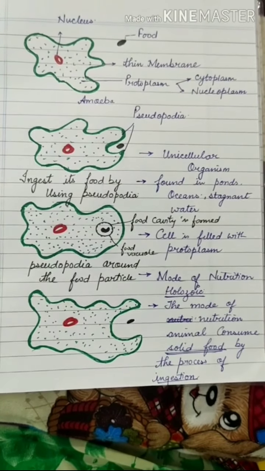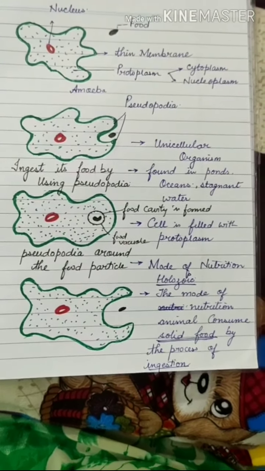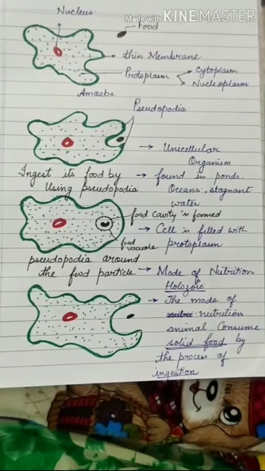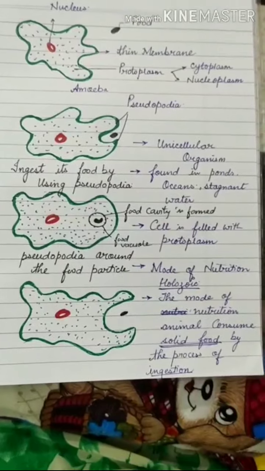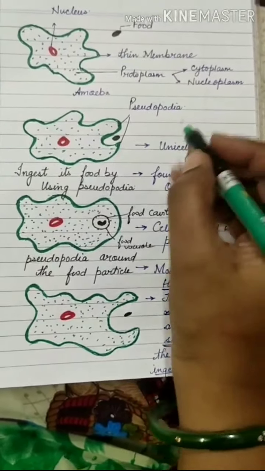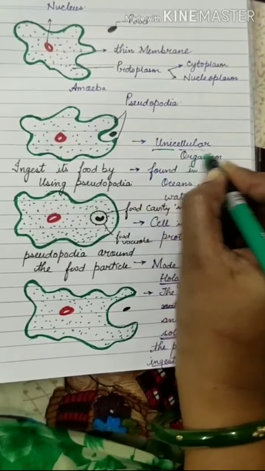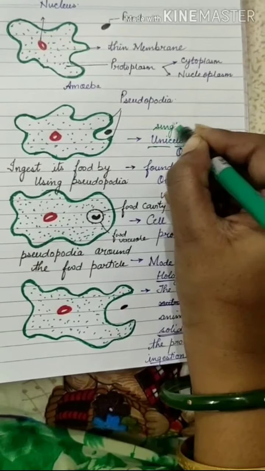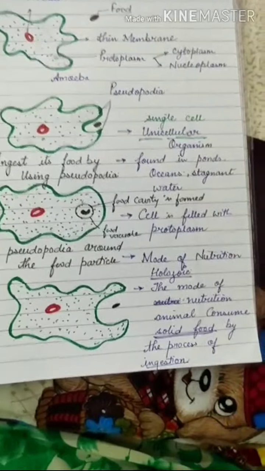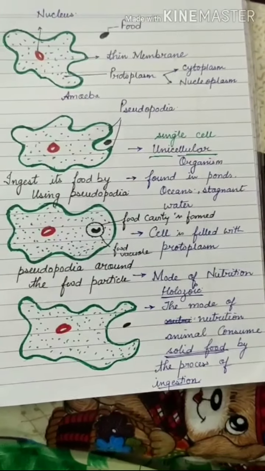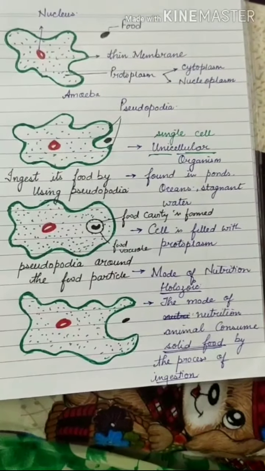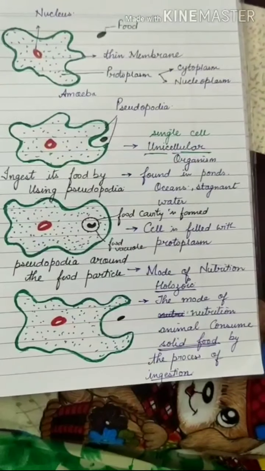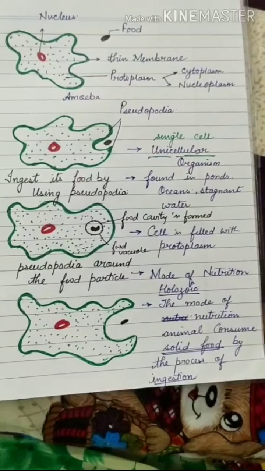Hello students, the next part of your book is Nutrition in Amoeba. We know very well the amoeba is a unicellular organism. Unicellular means single cell. One cell performs all functions: digestion, absorption, nutrition, each and everything is performed by the single cell.